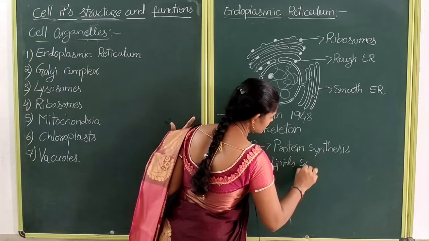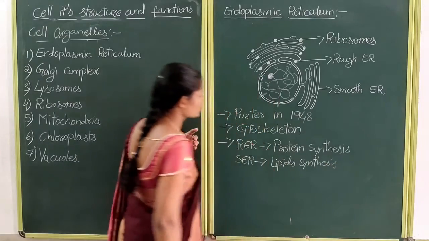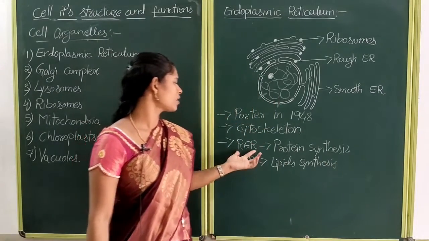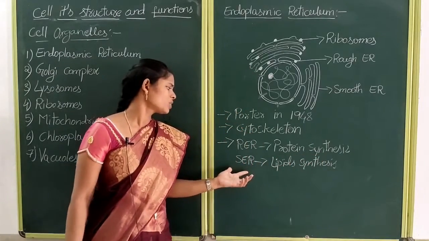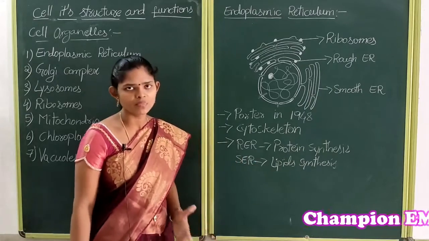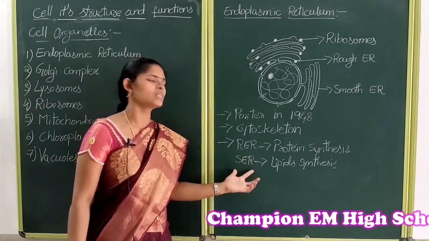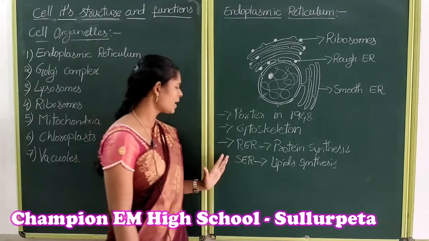Synthesis is nothing but manufacturing. So rough endoplasmic reticulum helps in the synthesis of proteins, whereas smooth endoplasmic reticulum helps in the synthesis of lipids.